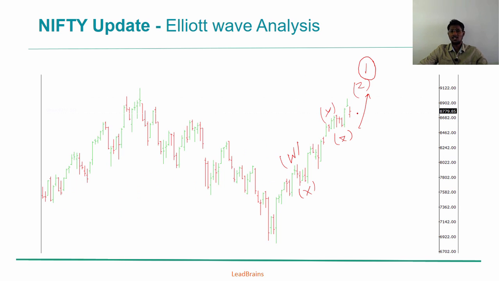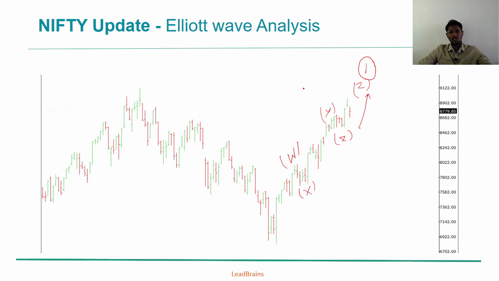So let's dig deeper into the lesser degrees. This is the weekly chart, and as already labeled, we have mentioned n number of times that this upward move from here to here is never an impulse move, and it's purely corrective in nature because this structure doesn't support any property of an impulse. This is the reason why we have labeled this as a pure correction. And while labeling this as a correction, one thing that strikes our mind is that it is simply an ending diagonal triangle within wave 3 in supercycle degree.